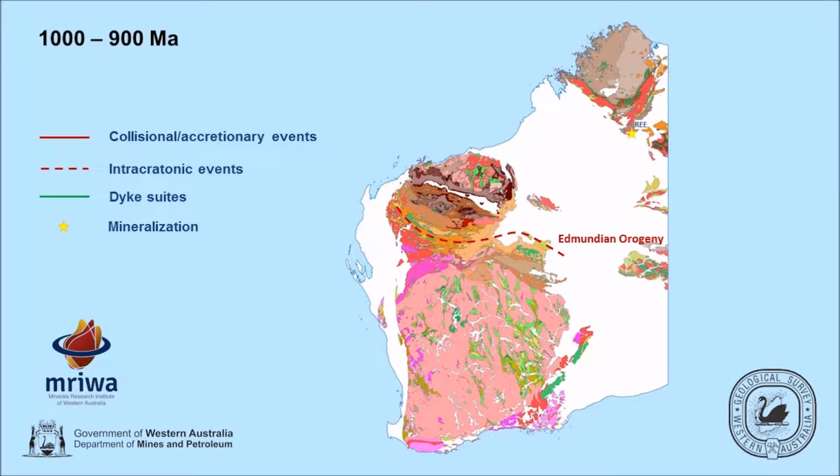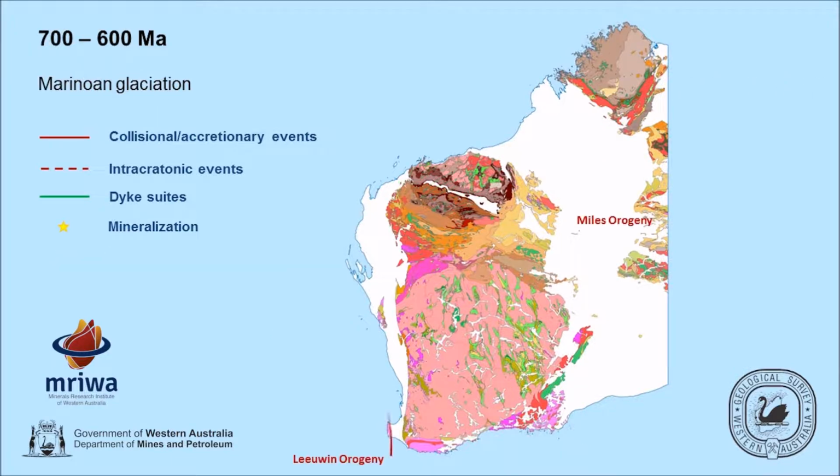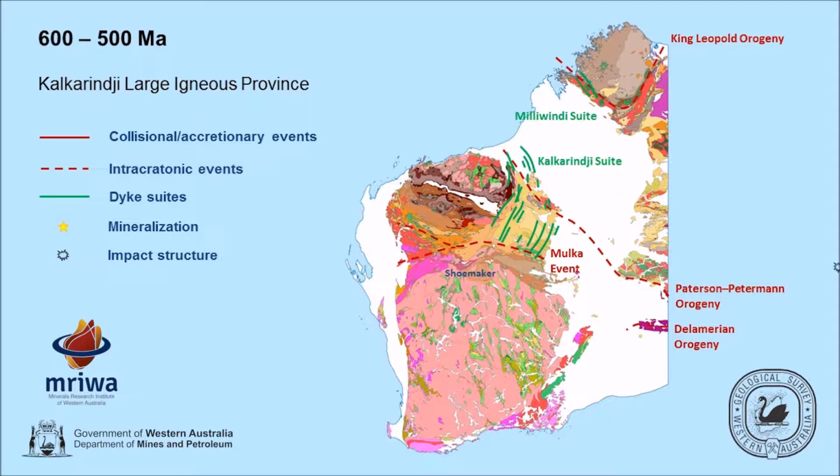The breakup of Rodinia about 800 million years ago and later intracratonic orogenesis during the Petermann and Paterson orogenies are largely responsible for the formation of the sedimentary copper mineral systems of the Centralian Superbasin and the intrusion-related gold systems in the Telfer area. At about 570 million years ago, the most prominent impact crater in the state, the Shoemaker structure, is formed.